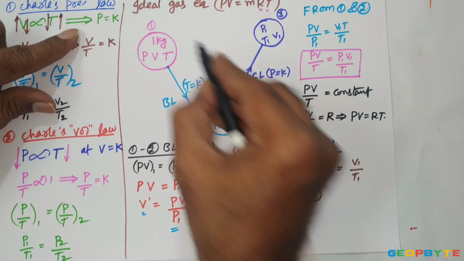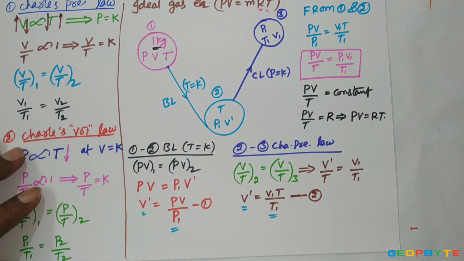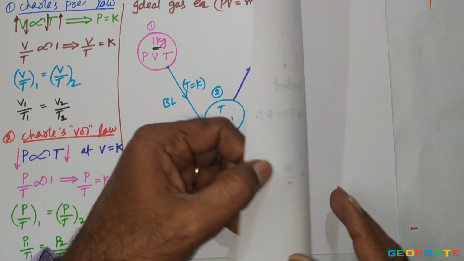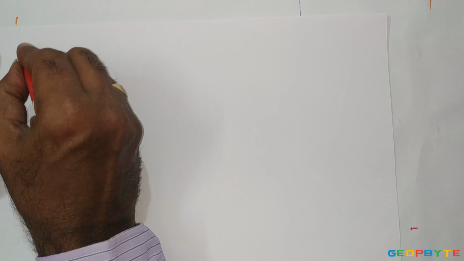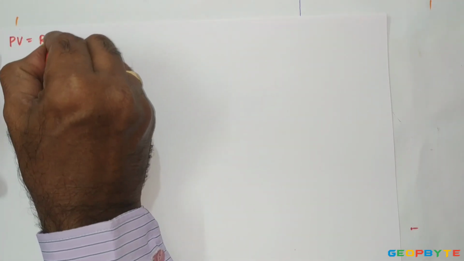PV equal to RT is for 1 kg mass of gas, because initially we have taken 1 kg mass of gas only. So for 1 kg mass of an ideal gas, the characteristic gas equation is PV equal to RT.